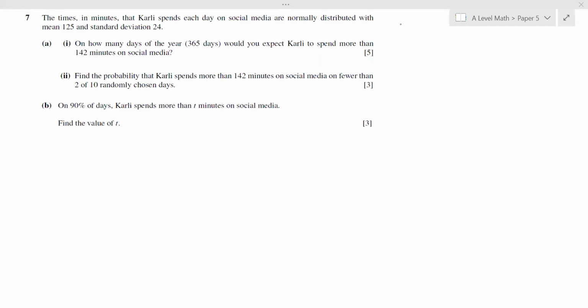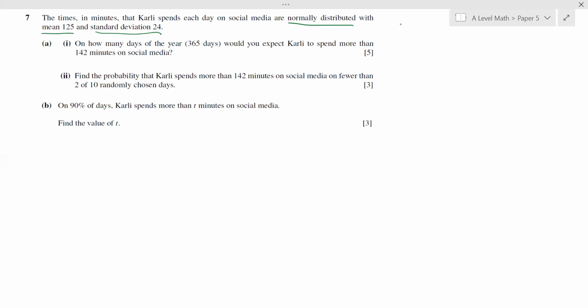Times in minutes that Carly spends each day on social media are normally distributed with a mean of 125 and a standard deviation of 24. Part A, in how many days of the year would you expect Carly to spend more than 142 minutes on social media?